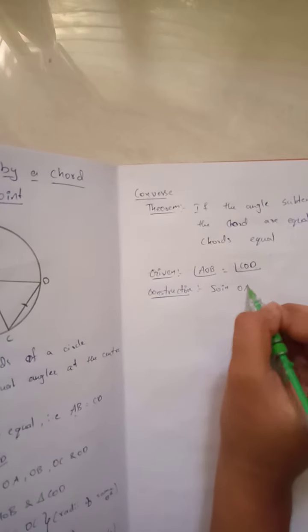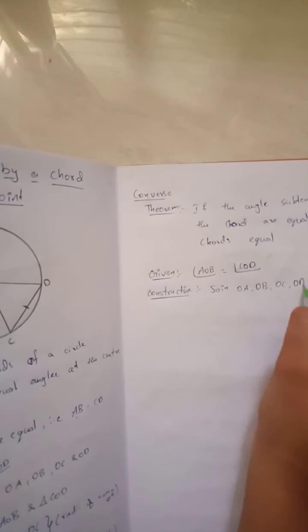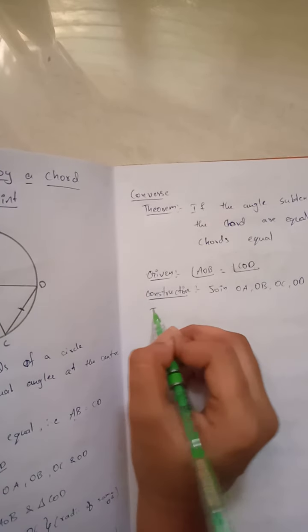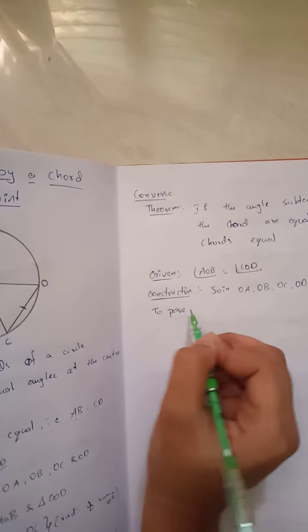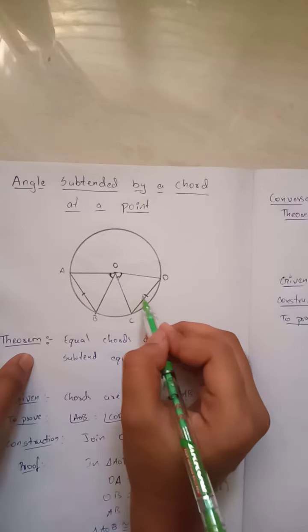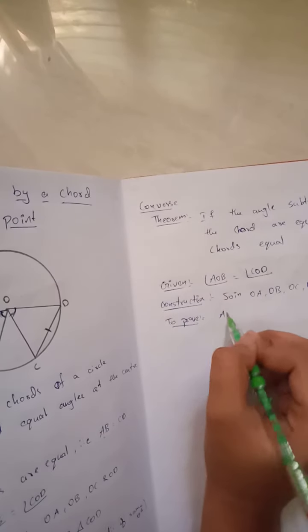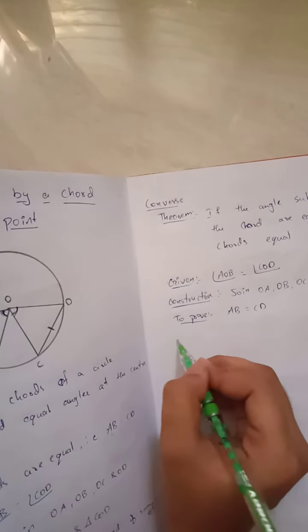Join OA, OB, OC and OD. To prove, these chords should be equal. If angles are equal, chords should be equal. So AB is equal to CD.